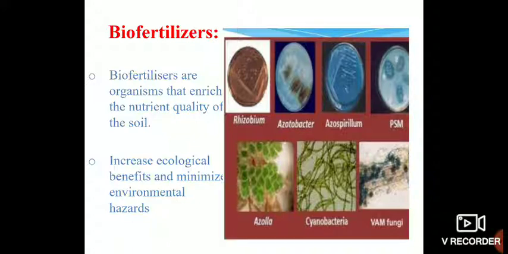Chemical fertilizers are harmful for a number of reasons. The first one is they cause pollution of aquatic water bodies. They cause eutrophication of lakes, because of the surface runoff of fertilizers from our crop fields to the water bodies. Second, they are harmful for human beings and other animals, because these are chemicals. Some of these chemicals find their way directly into human bodies and cause a number of diseases.